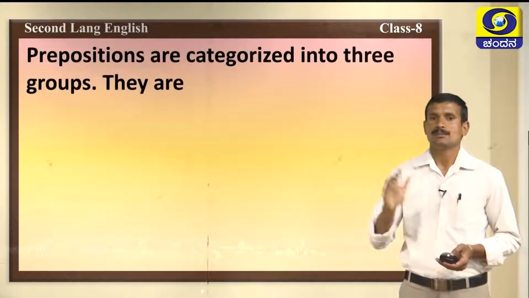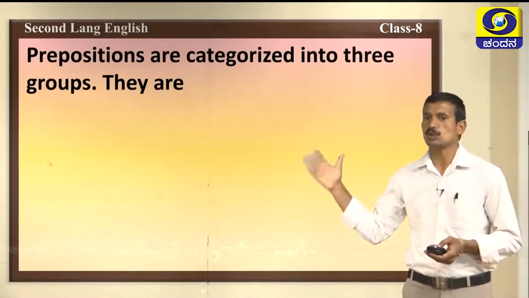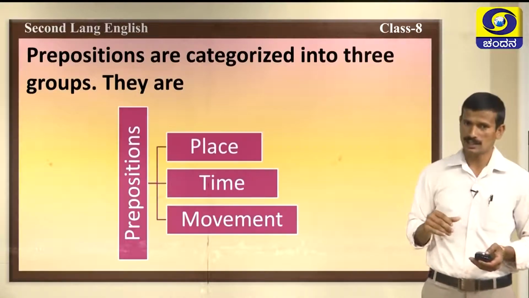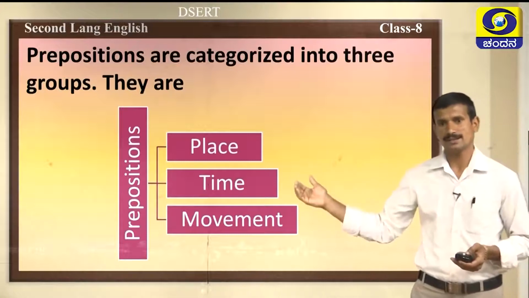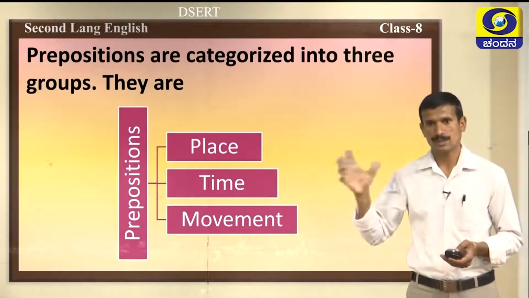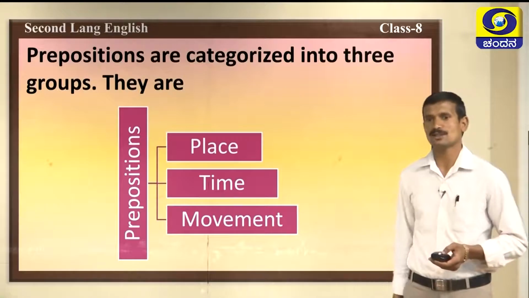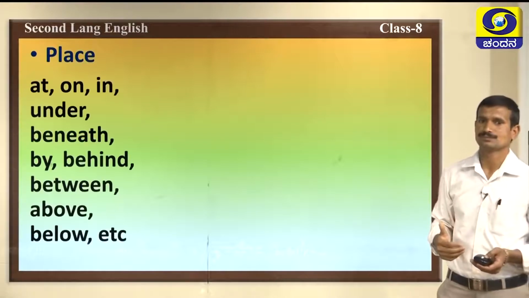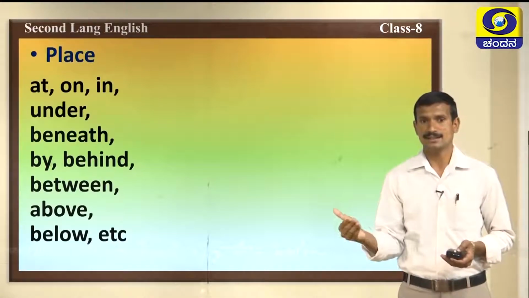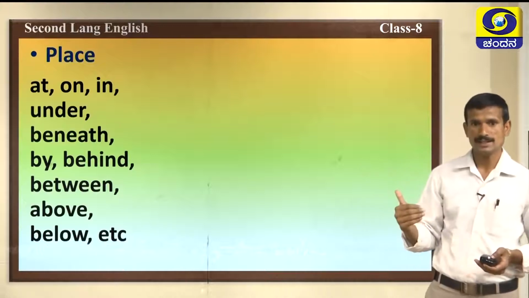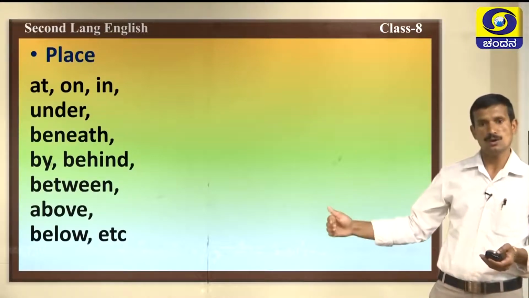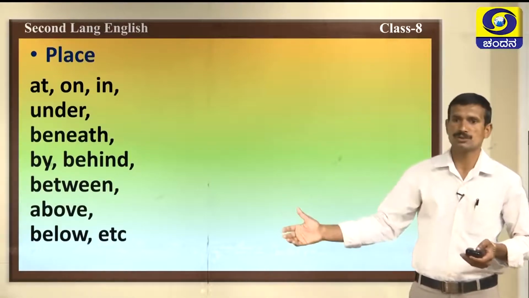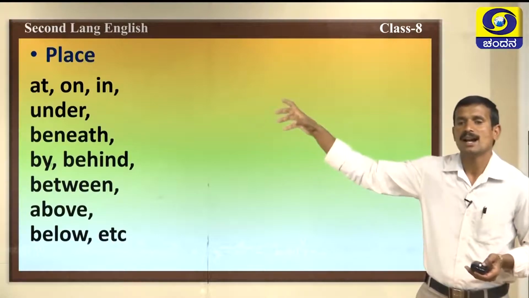Let us know, prepositions are categorized into three groups. We can categorize these prepositions into three groups. They are prepositions of place, prepositions of time, prepositions of movement. Let us know what they are. Prepositions of place: at, on, in, under, beneath, by, behind, between, above, below. These are prepositions of place, and that means we can use these words to indicate a place.